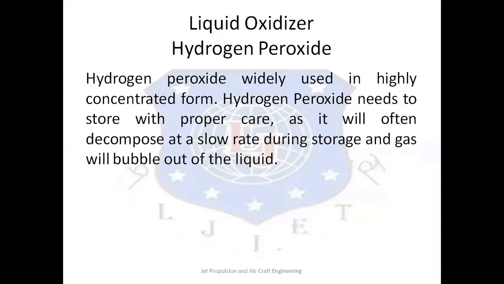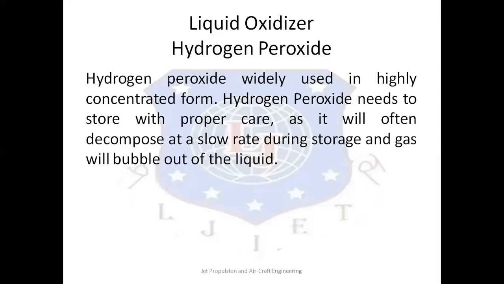Hydrogen peroxide will often decompose at a slow rate during storage, and gas will bubble out of the liquid. Contaminated liquid peroxide must be disposed of before it reaches a danger point of about 448 Kelvin, when an explosion usually occurs.